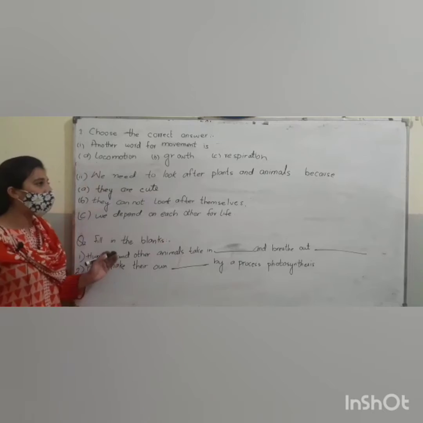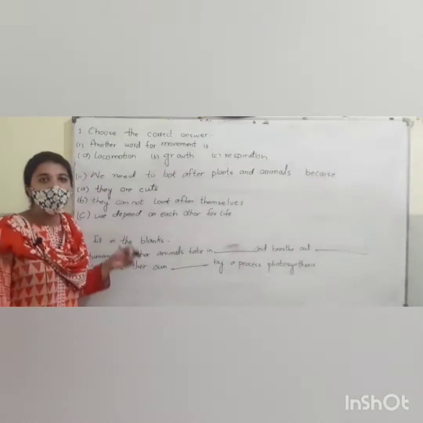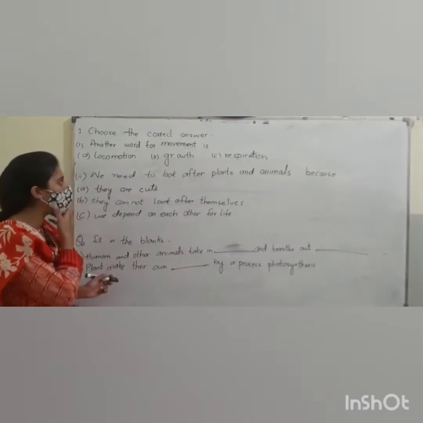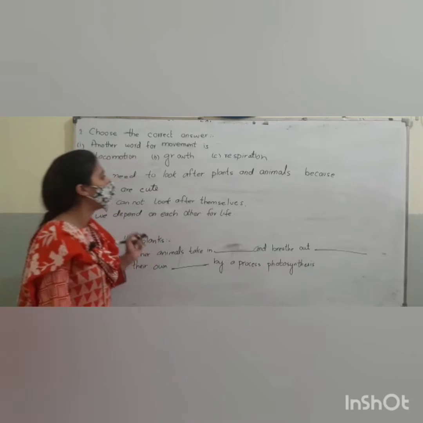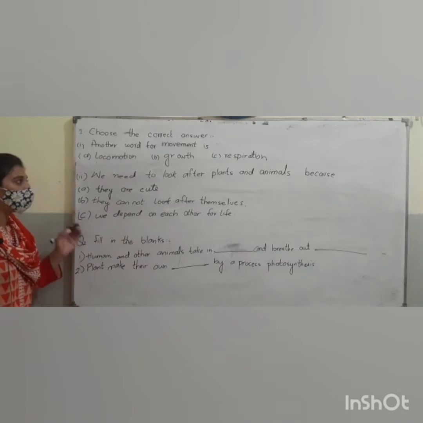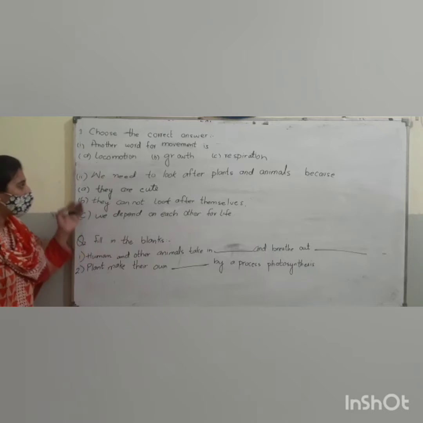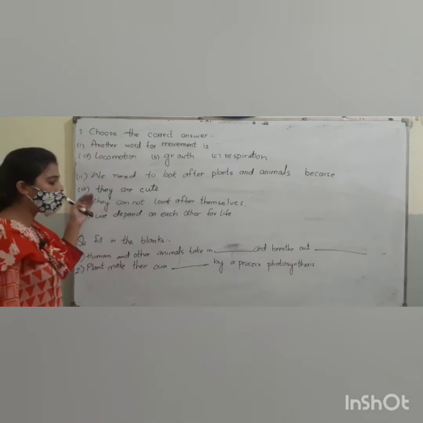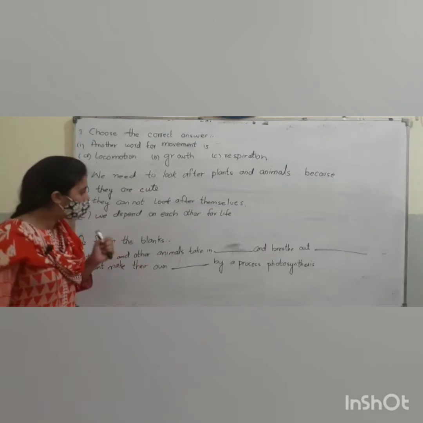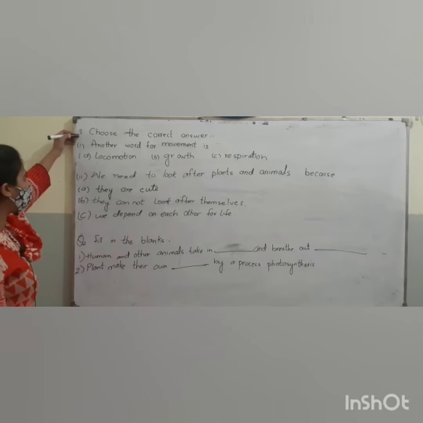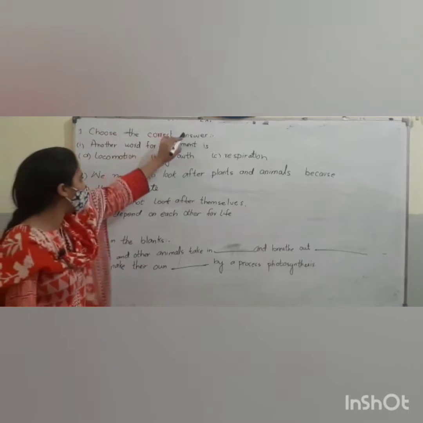In the previous video I gave you the explanation and question answers of chapter 2, characteristics of living things. Now I will give you the book exercises. Some points are written on the board, the rest of the points are in the book. Question number 1 is choose the correct answer.